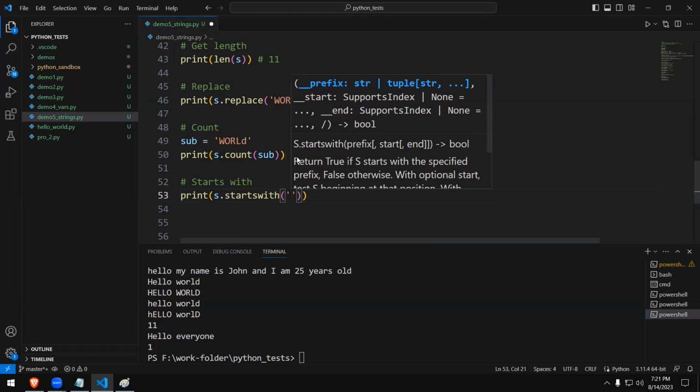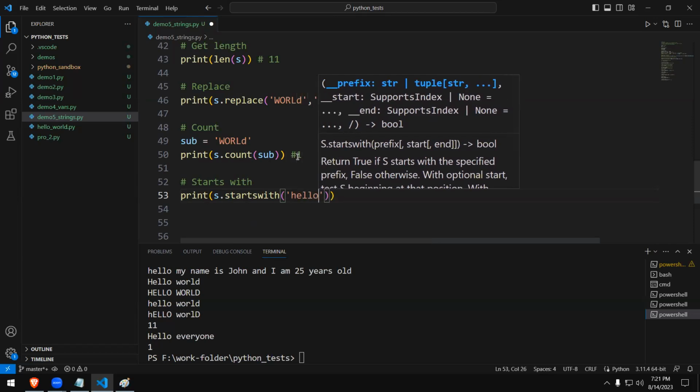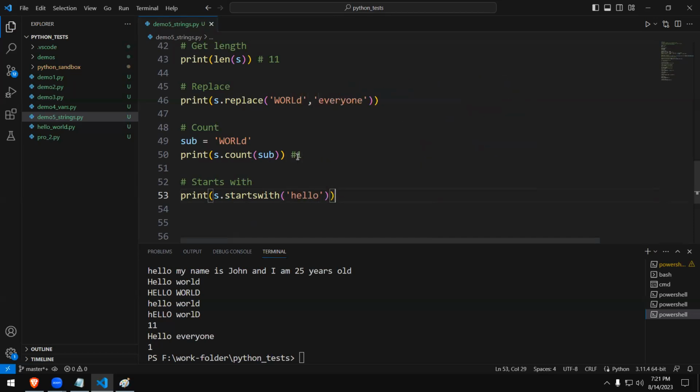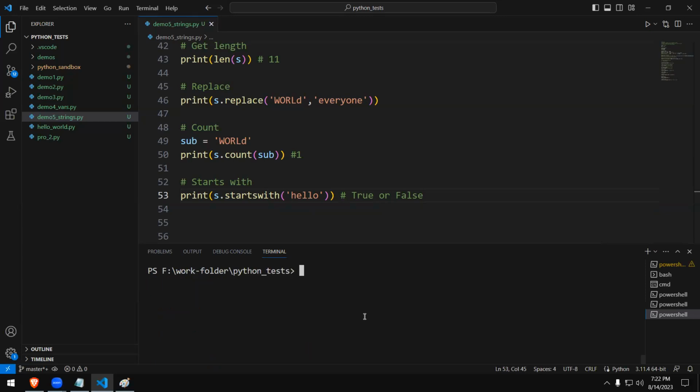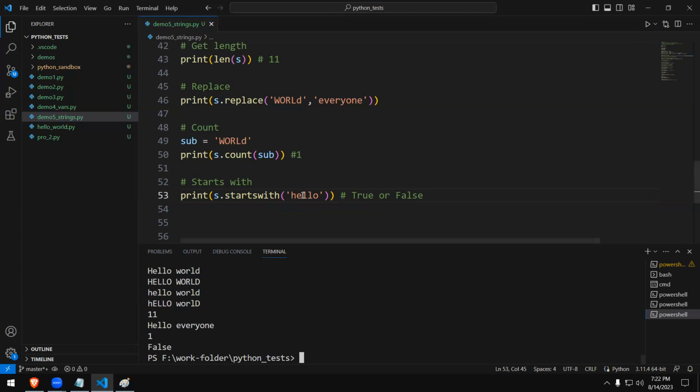Okay, so we'll give something like hello, right? Let's say whether it is matching. This will give you either true or false value, right? If it is matching, it will say true. Otherwise, it'll give the value false. Actually, our string is having the hello part, I think H capital. So if it is having H capital, it will be returning us false. Let's run this and see. It is returning false, right?